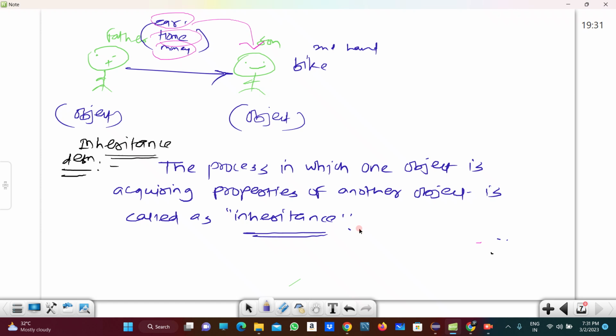So for acquiring the properties in the inheritance, there is one keyword used, right? Which keyword are we using while acquiring the properties? There is an extend keyword used while acquiring properties. So let's see, the first one is single level inheritance.